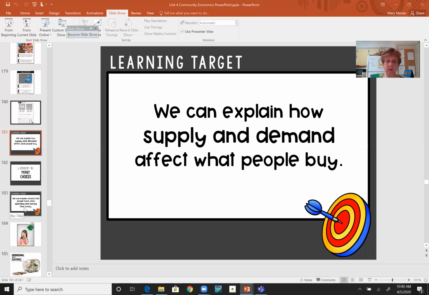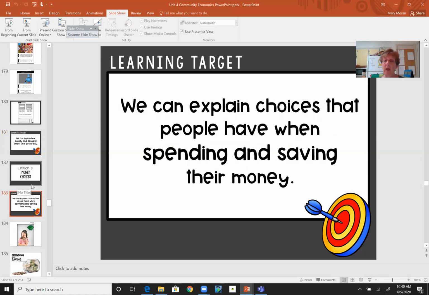So today's learning target is going to be about how we can explain choices that people have when they spend and save their money. Okay, so today we're talking about money choices.